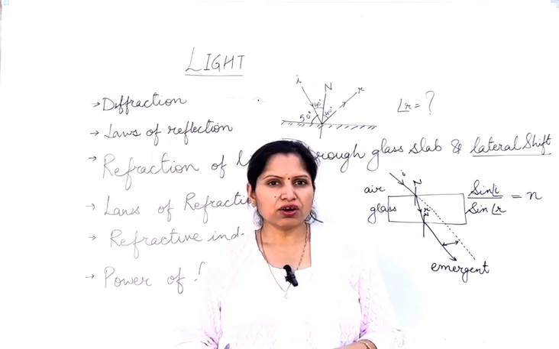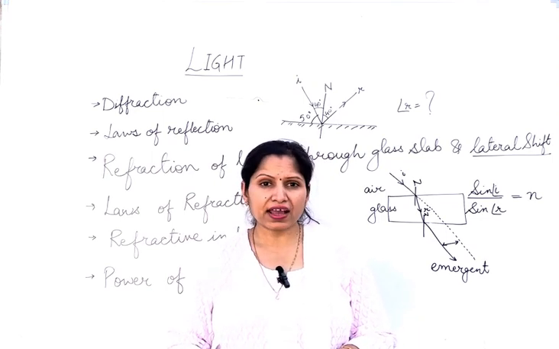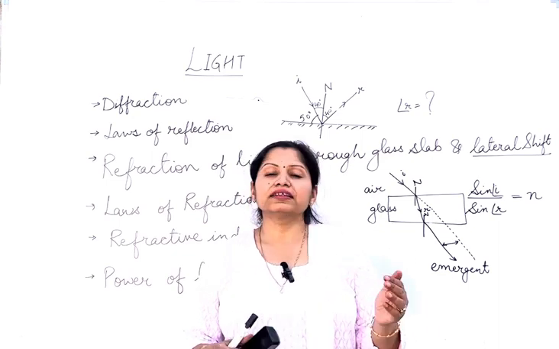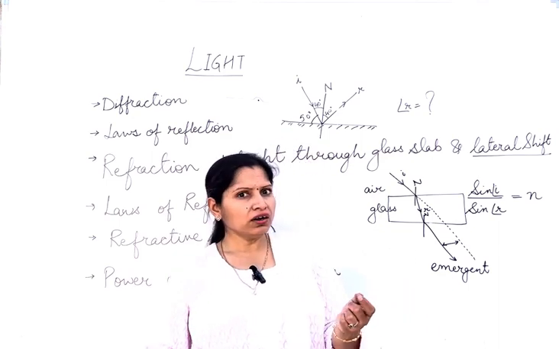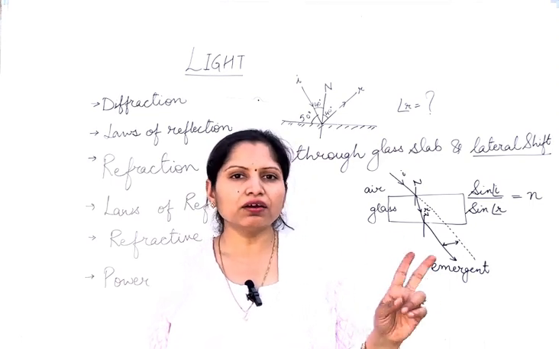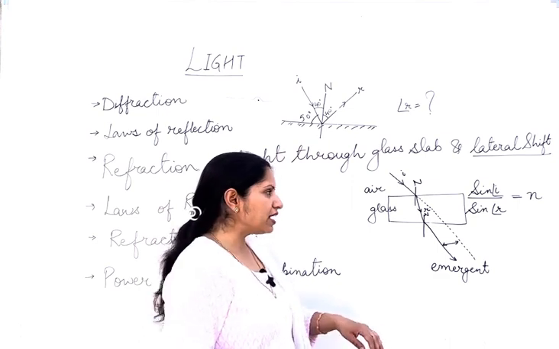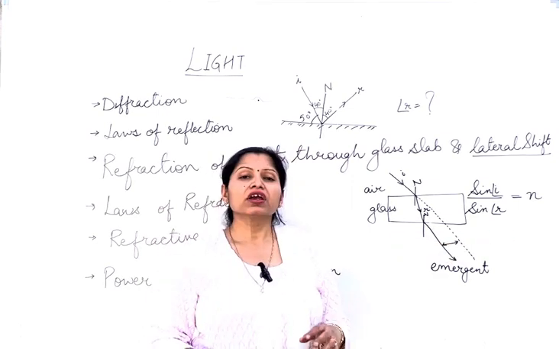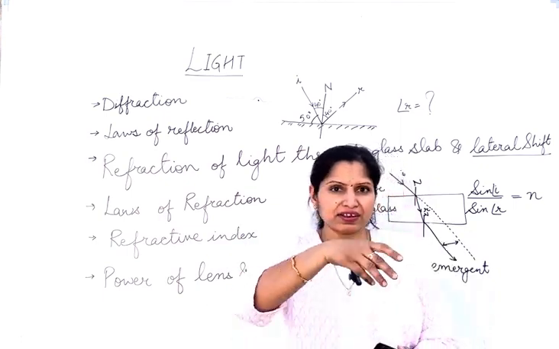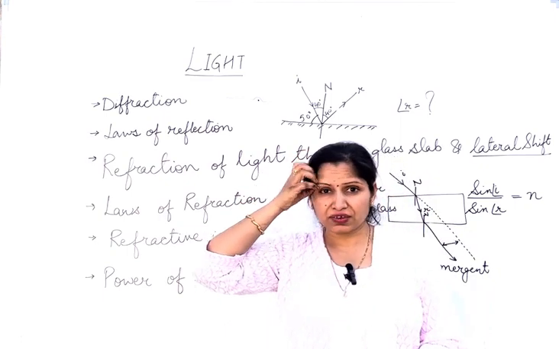According to Snell's law, the ratio of sine of angle of incidence to sine of angle of refraction is always a constant for a particular color of light and for a particular pair of media. This is known as Snell's law. Now, based on refractive index, what is refractive index? This is known as refractive index.